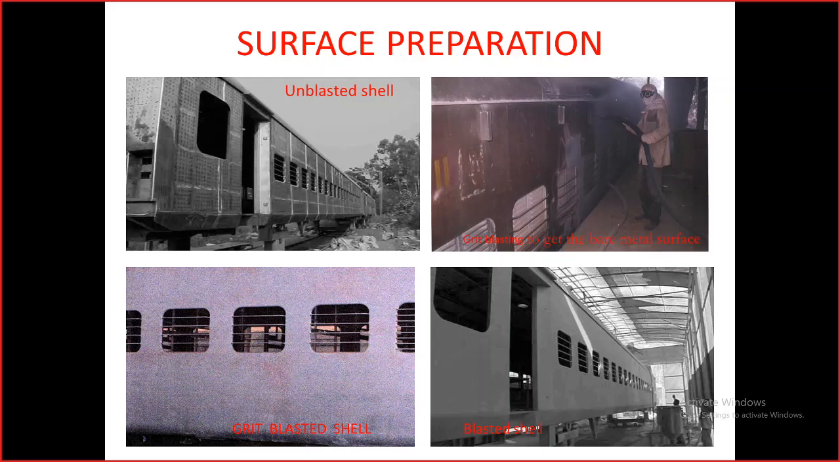And this is the grit blasting process being done on the old coach to expose the bare metal surface. The grit blasted surface you can see in the third picture, and the blasted steel shell surface also you can see in the fourth photograph. You can identify it when you see it closely, but it will give a rough idea of how it looks like.